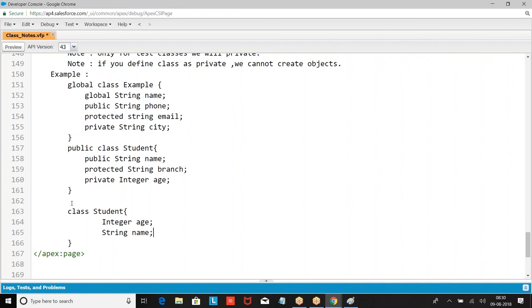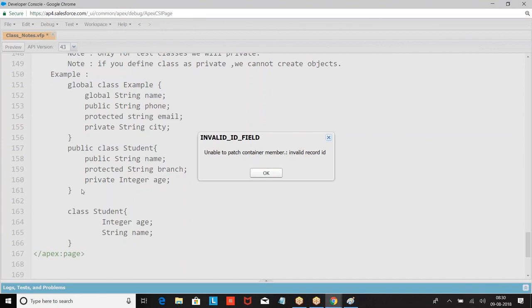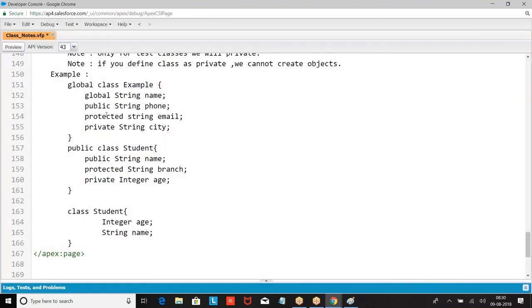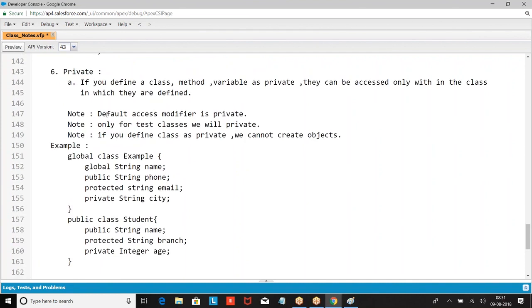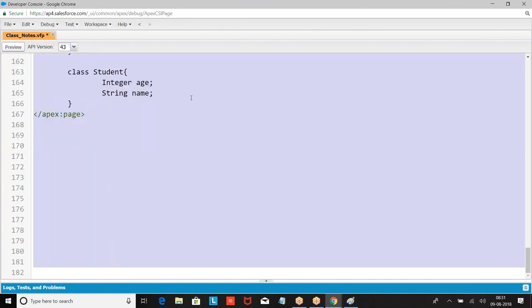So if the class is global, the members can be global, public, protected, or private. If the class is public, members can be public, protected, or private. If it is private, all the members should be private. Am I clear with this?